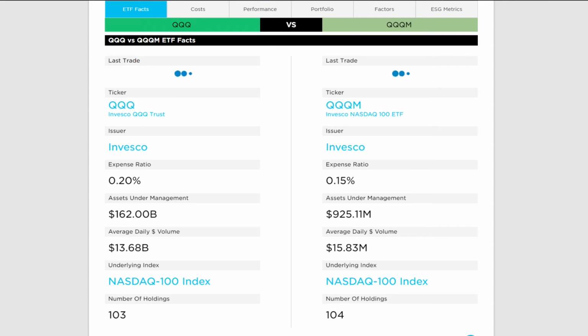As for me, I switched from QQQ to QQQM in my tax-sheltered accounts, but I'm still holding QQQ in my taxable accounts. But all my new purchases are going into QQQM from now on. But what do I know? I'm just some rando on YouTube. As always, this is not to be considered financial advice. It's for entertainment purposes only.